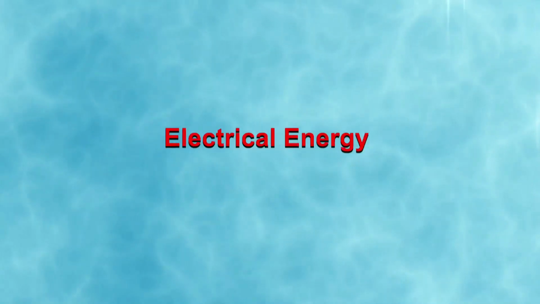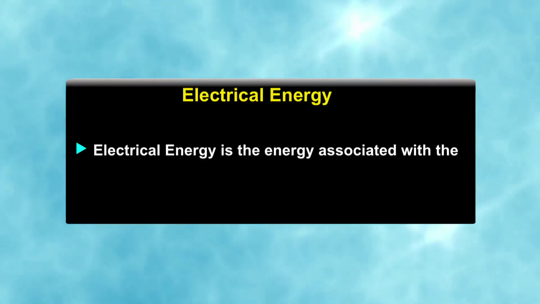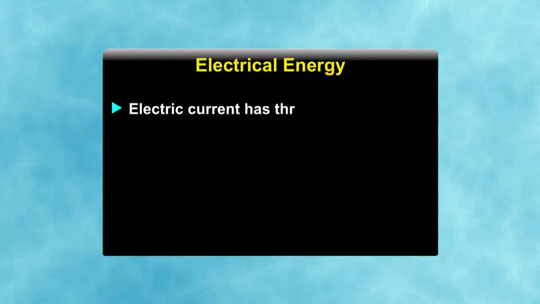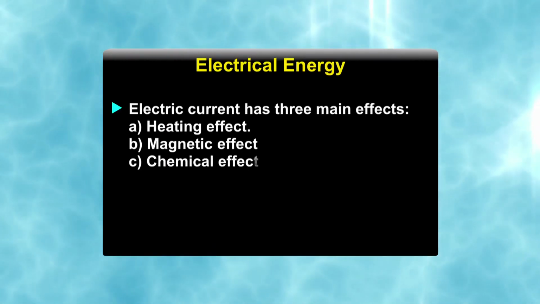We have electrical energy. Electrical energy is energy associated with charged particles. Negatively charged electrons move through a conductor and give rise to electric current. Electric current has three main effects: heating effect, magnetic effect, chemical effect.